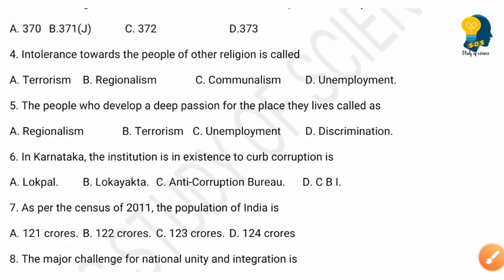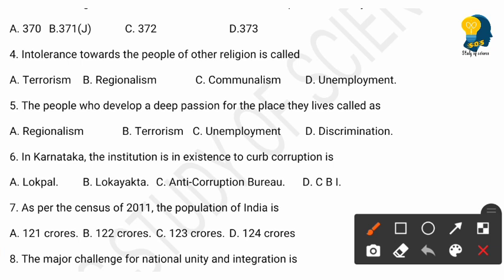Moving to the next question, intolerance towards the people of other religion is called. Options are terrorism, regionalism, communalism, unemployment. So here the right answer is option C, communalism. Intolerance towards the people of other religion is called communalism.